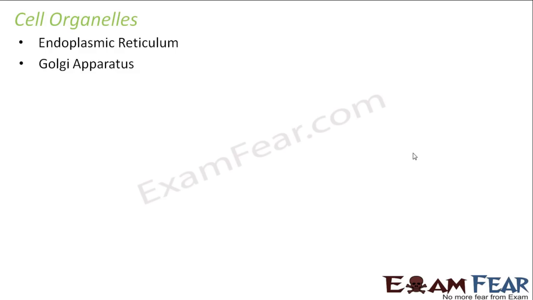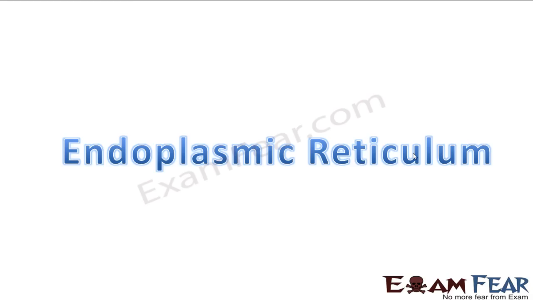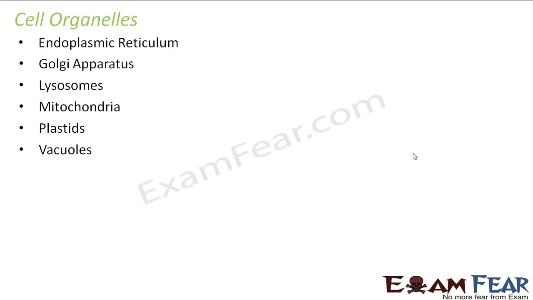The next ones are Golgi apparatus, lysosomes, mitochondria, plastids, and vacuoles. So these are some of the cell organelles which we will be talking about in this lesson. These are some of the important cell organelles actually, right?